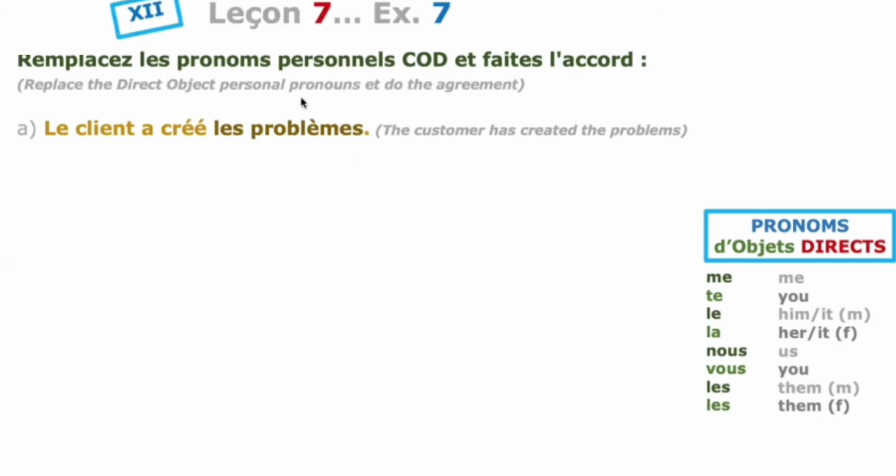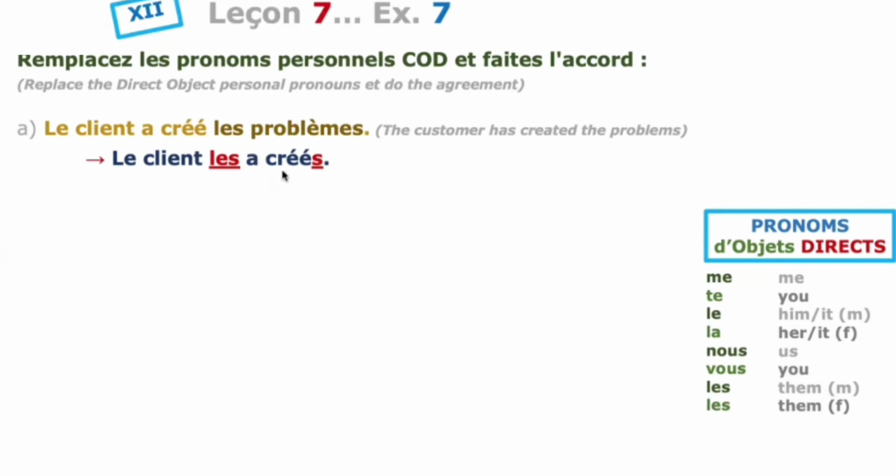What you have to do here is replace this direct object noun with the direct object pronoun. So, the customer has created the problems will become the customer has created them.